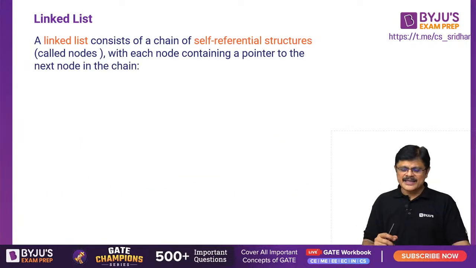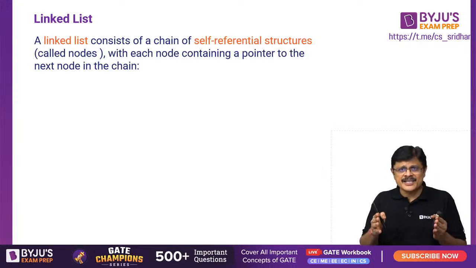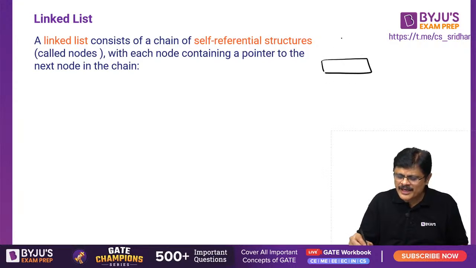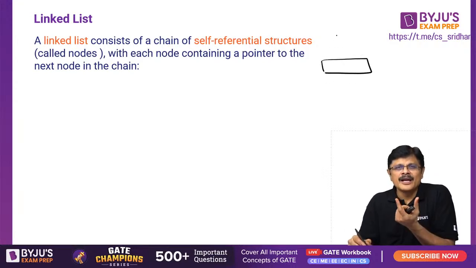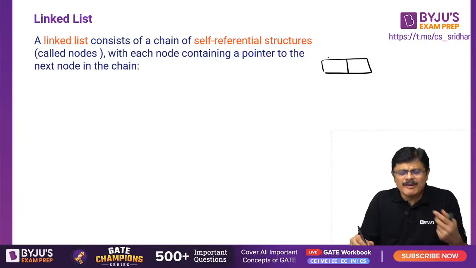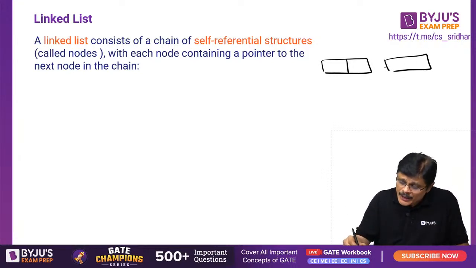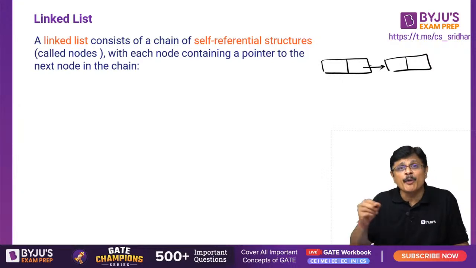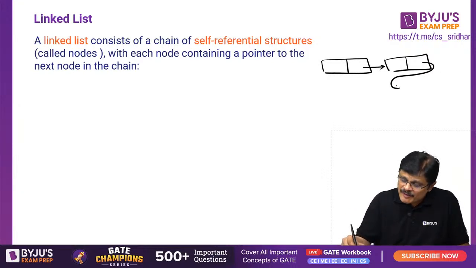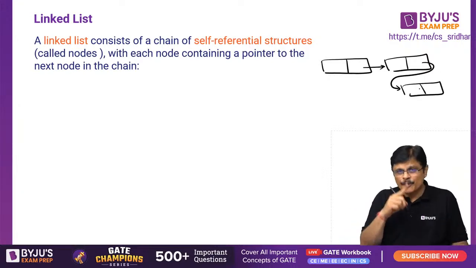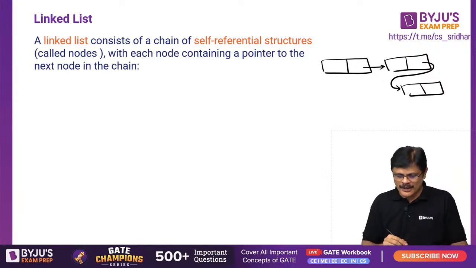Now a linked list consists of a chain of self-referential structures called nodes, with each node containing a pointer to the next node, my dear friends. So it is a self-referential structure. A node structure will have different fields, but there will be one field which will be pointing to the same type of node, which will be pointing to the same type of node. So we call them a linked list, my dear friends.